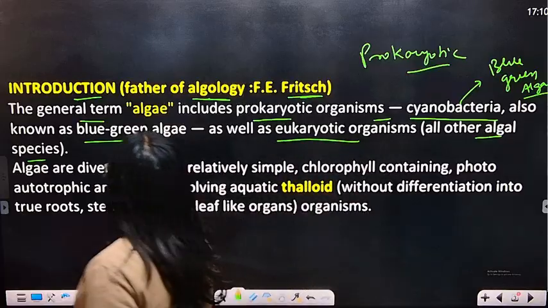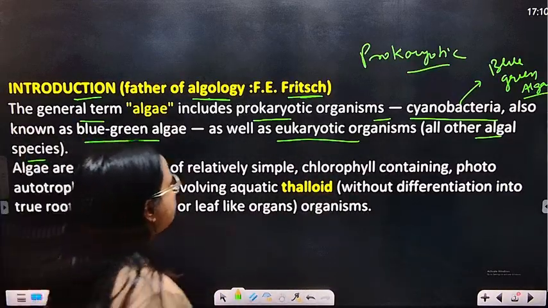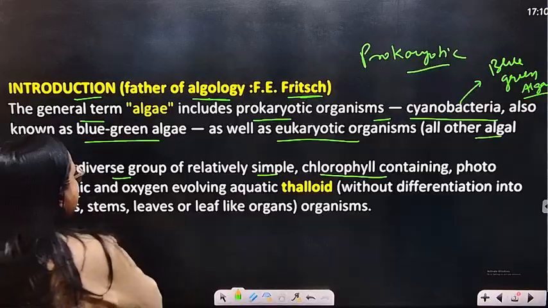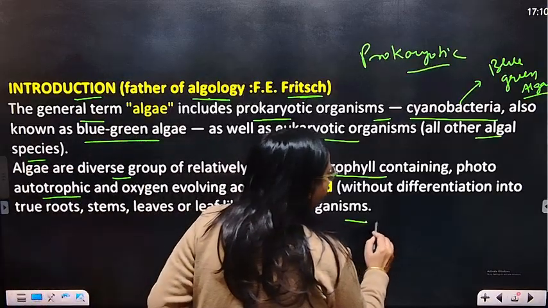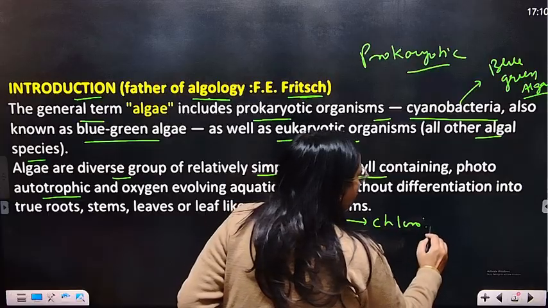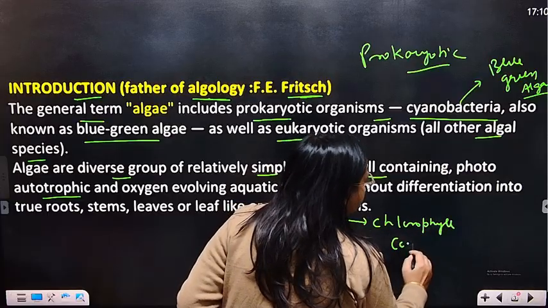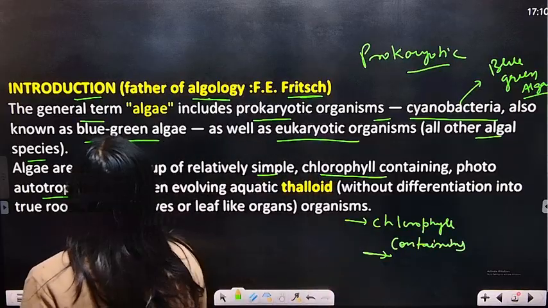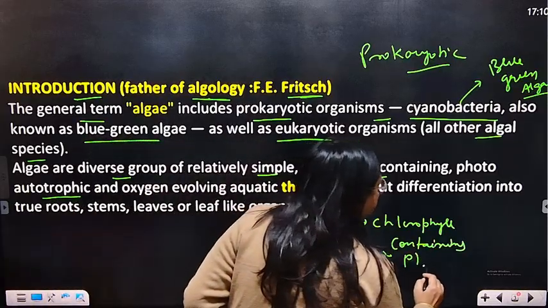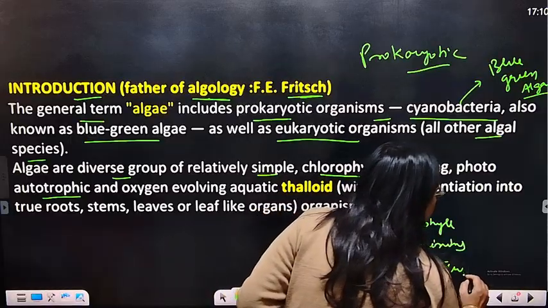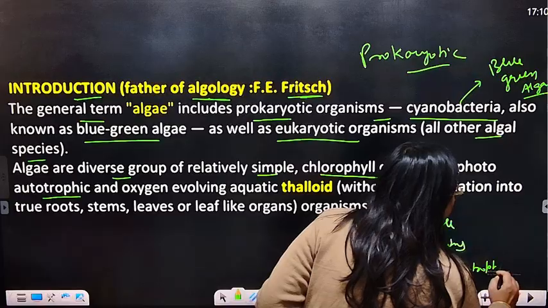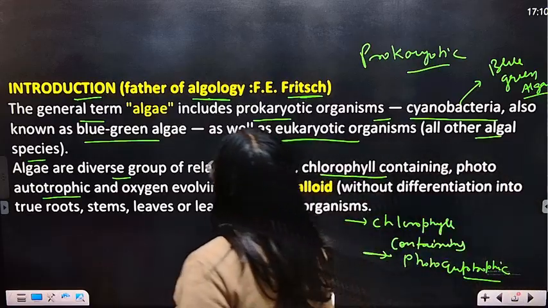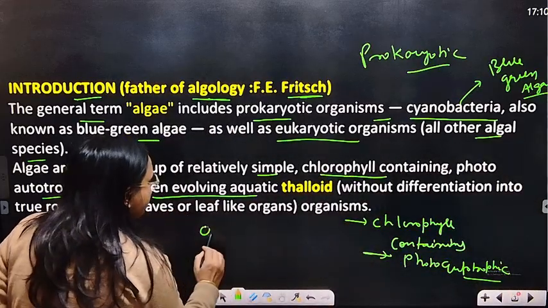Algae are a diverse group of relatively simple, chlorophyll containing, photoautotrophic, and oxygen evolving organisms.